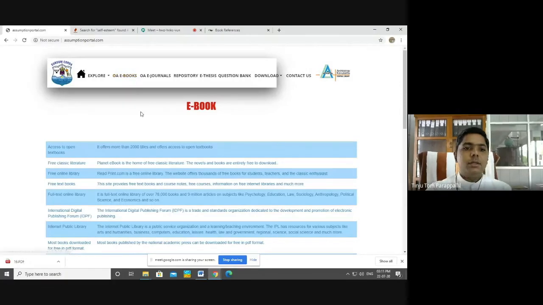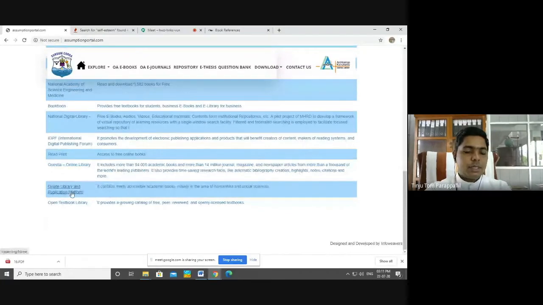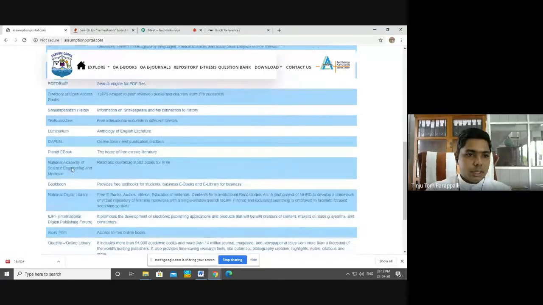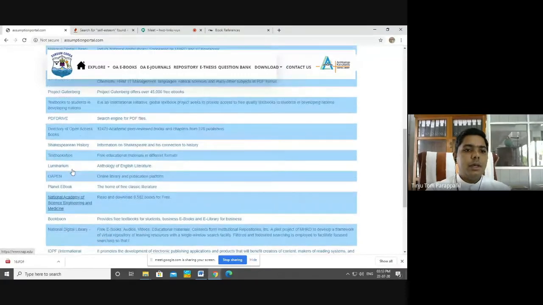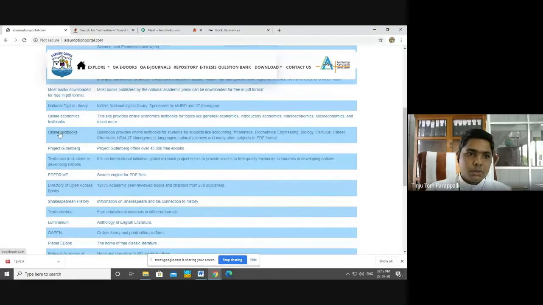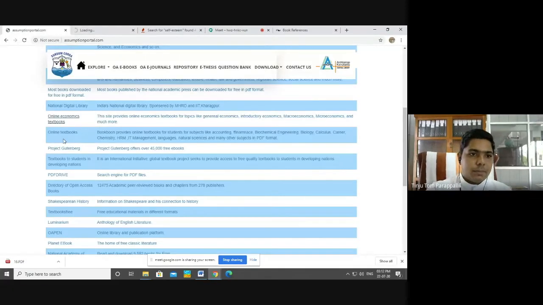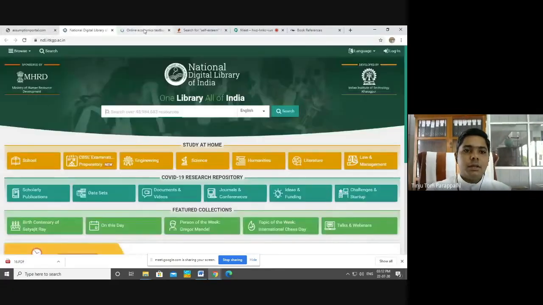Click on here. This is a list of open access electronic books. Each of these is a link to their website, and from there you can get access to a lot of electronic books. There is a link to National Digital Library, then there is a link to PDF Drive, then a link to online books and online economics text. Let us come. This is National Digital Library. See, for example, you have to register here and log in here. I will show an example.